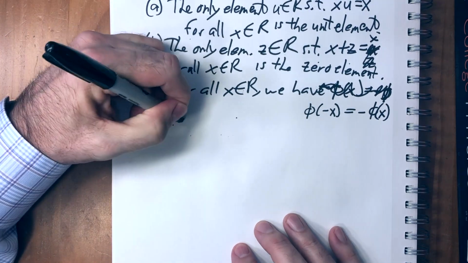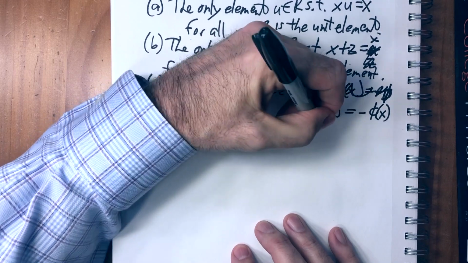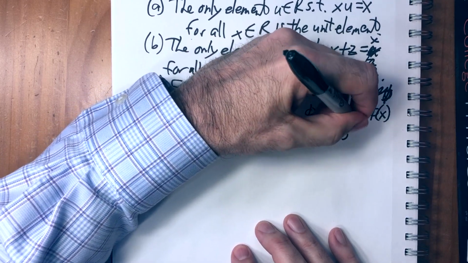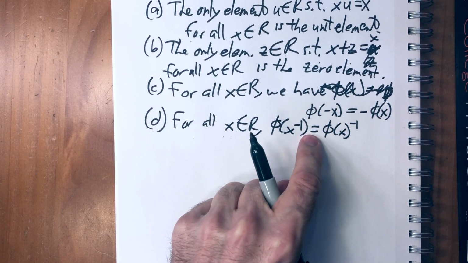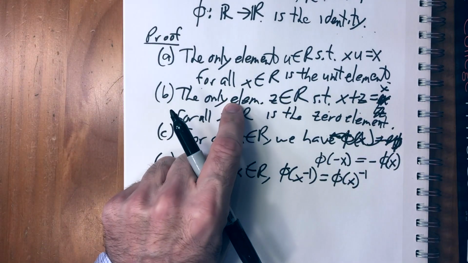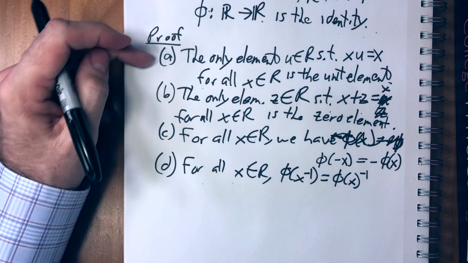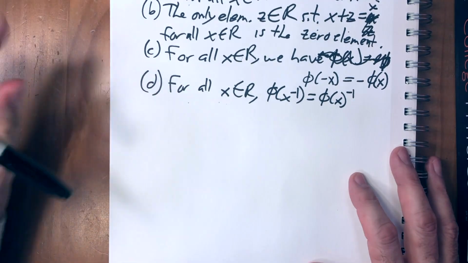And D: for all x element of R, we have phi of x to the minus 1 equals phi x to the minus 1. So this is the same thing as this, but for multiplication. We never really showed this, but the proof is the same. So this we've already shown. This is the addition axioms. This is the multiplication axioms. This one we just proved last week, and this one I'll prove in just a second.